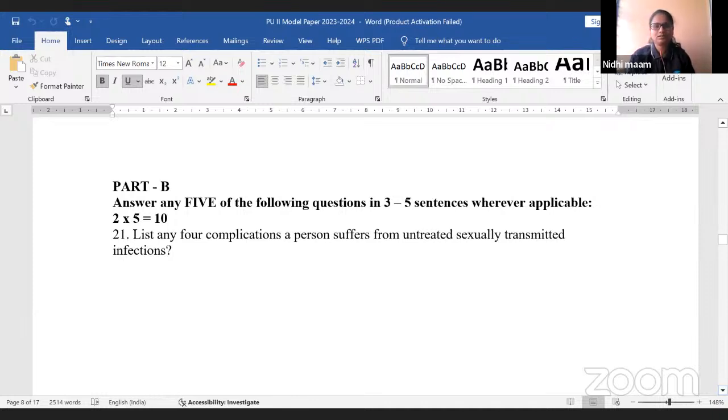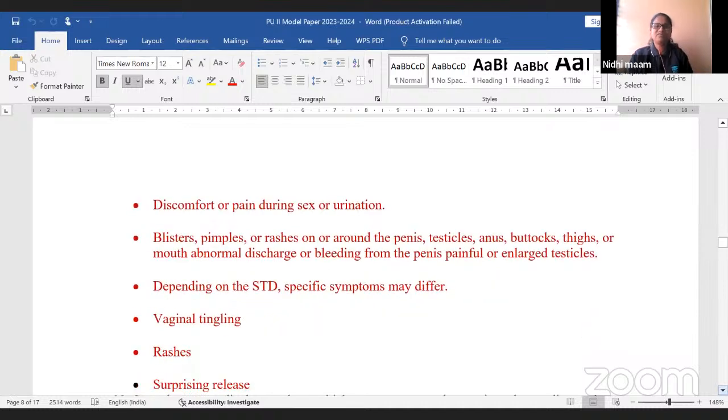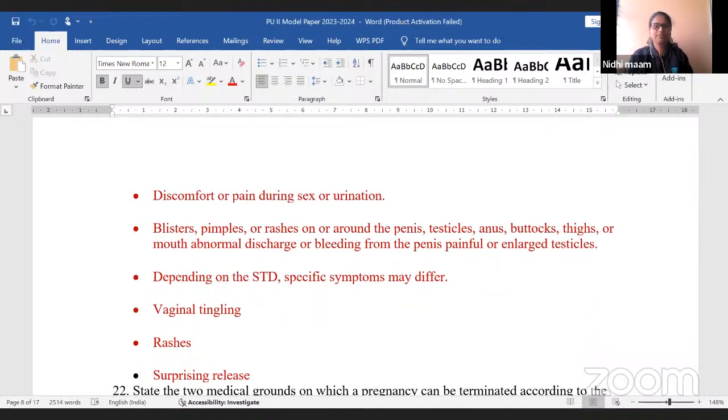Sita GD answered itching. Itching, vaginal discharge. In the males, there will be a discharge from the penis. These are all common symptoms, like discomfort or pain during sex or urination, blisters or pimples or rashes around the penis or around the vagina in the females.